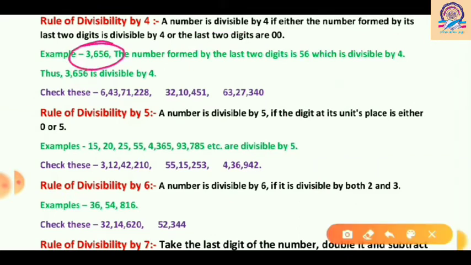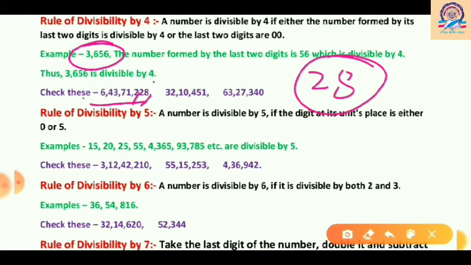Now here we have some more examples for your practice. The first number is 6,43,71,228. Let's check it. Just take the last 2 digits of this number, that is 28, and 28 is divisible by 4. Yes, 4 sevens are 28.